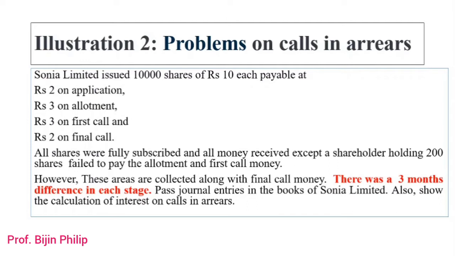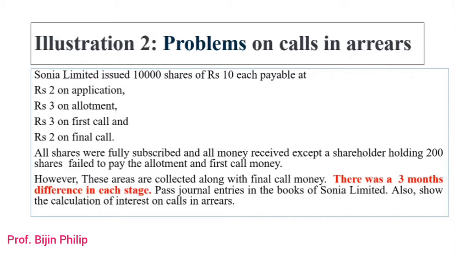However, the arrears from the allotment stage and first call were paid along with the final call money. We have to pass the journal entries in the books of Sonia Limited, and also show the calculation of interest on calls in arrear.